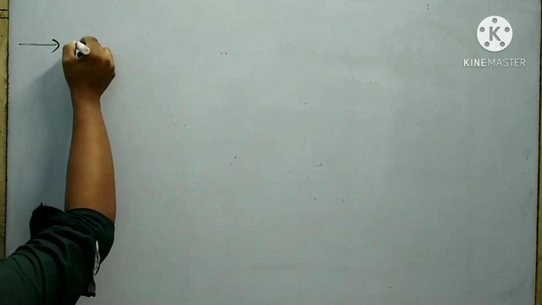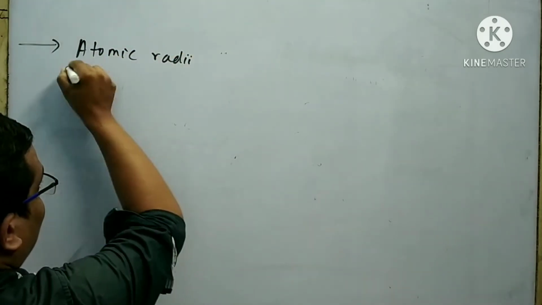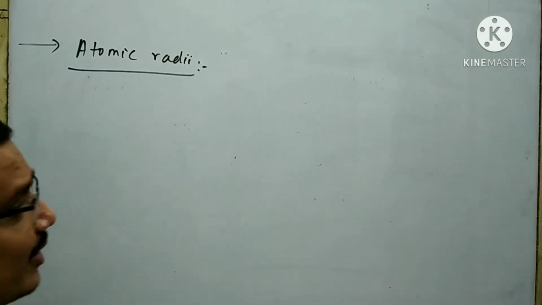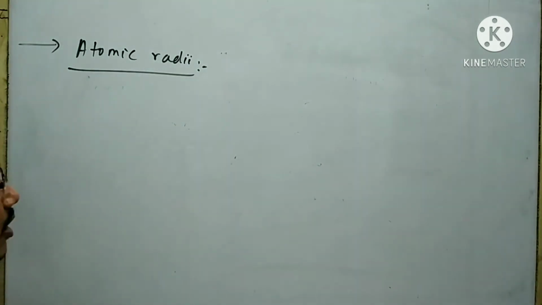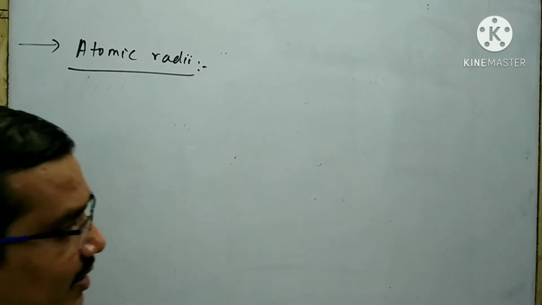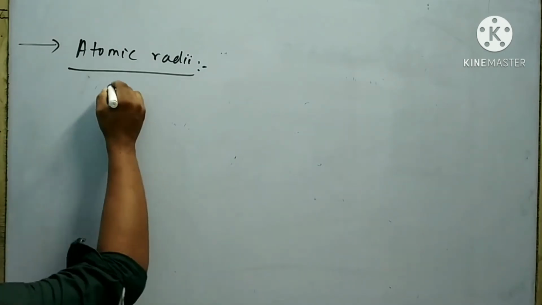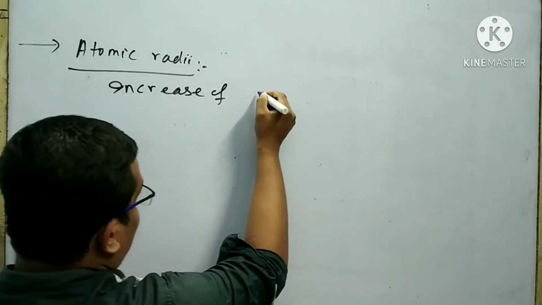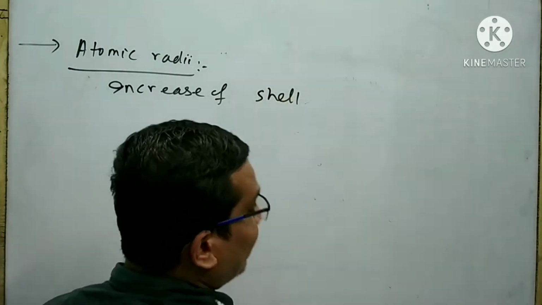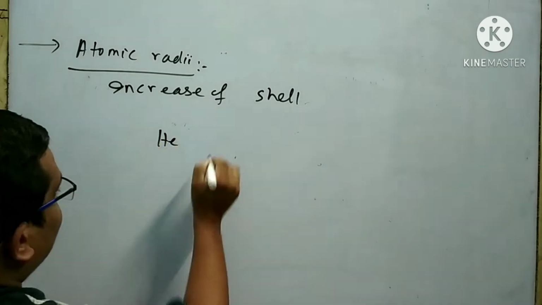Next physical property is atomic radii. The atomic radii of inert gas elements is high. The atomic radii of the inert gas elements increase from top to bottom due to the addition of a new shell.